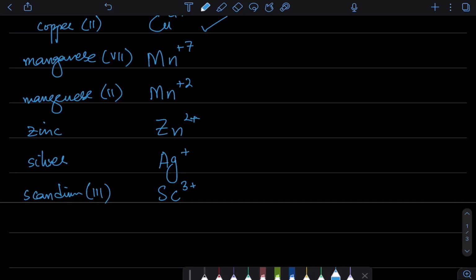The problem is it will always be 3. तो हमें ये 3 लिखने की जरूरत नहीं है. So scandium is always +3. We just say scandium. Silver is always +1. Silver, not transition metal ions.